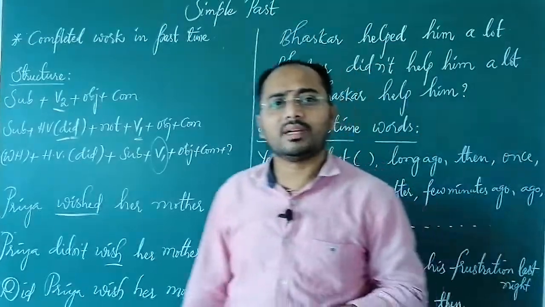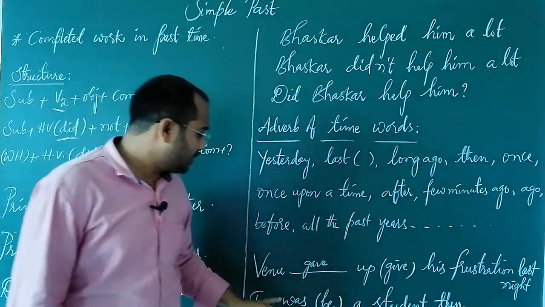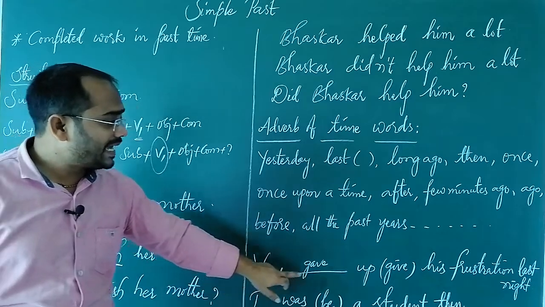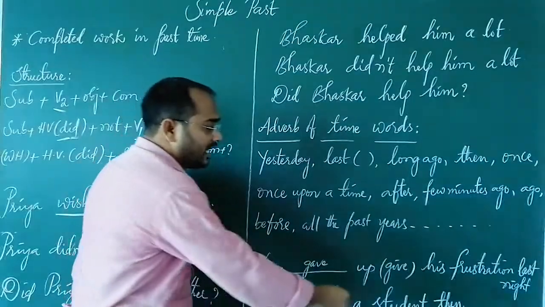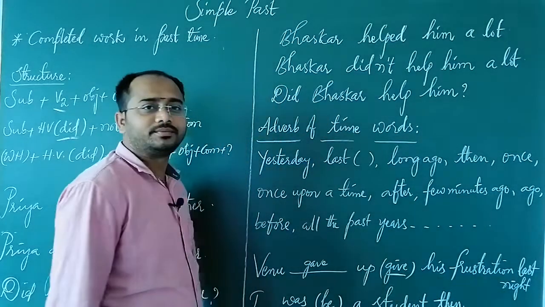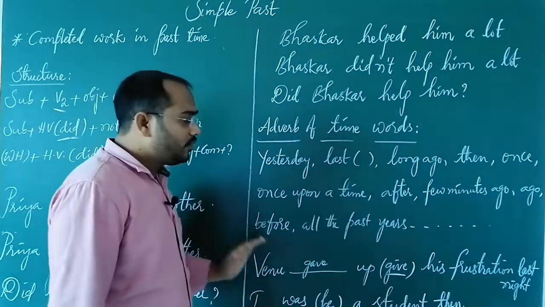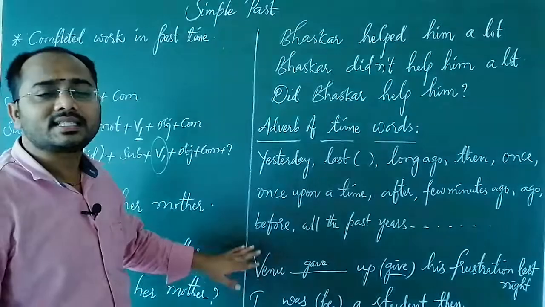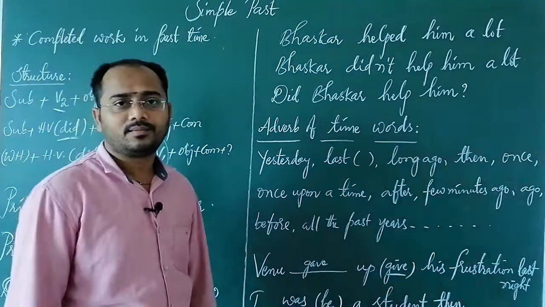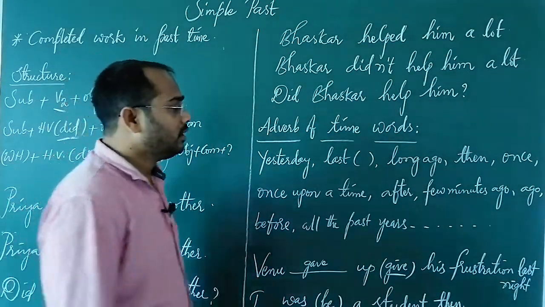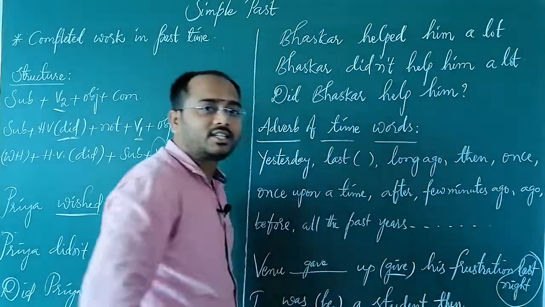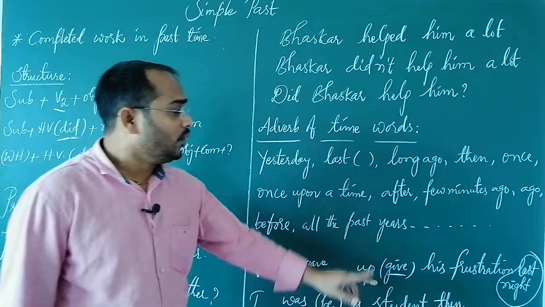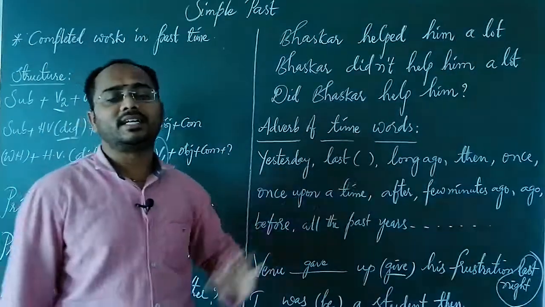Then what about the academics? Yes, they give in the examination: Venu dash up his frustration last night. So here they have given the option give. Now we should understand in which tense the sentence is given, because we have 12 tenses. How can we identify? Through the keywords. So here this keyword, last night, is a perfect word which gives the meaning of completed.